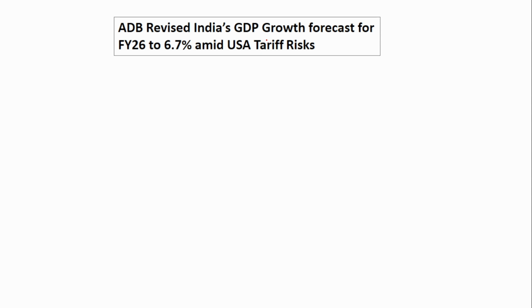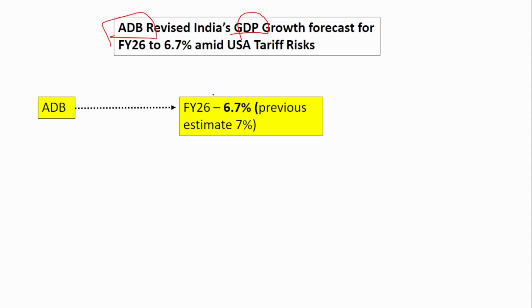The next news is about India's GDP forecast by the Asian Development Bank. The Asian Development Bank has projected that India's GDP will grow at 6.7% for the financial year 26. It is slightly lesser than the previous estimate of 7%. So, previously it estimated 7% for the financial year 26, but now it has gone down. It has projected 6.7%. The reason for this decrease is mainly the USA tariff.